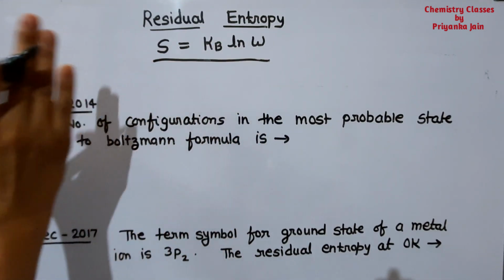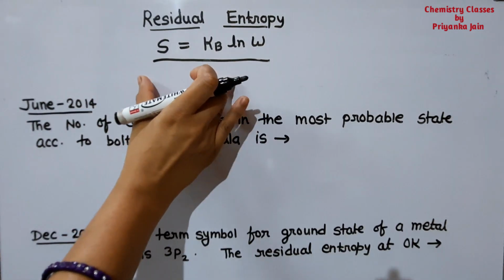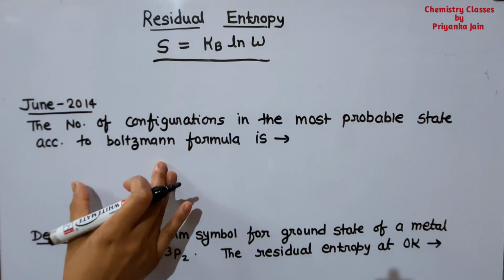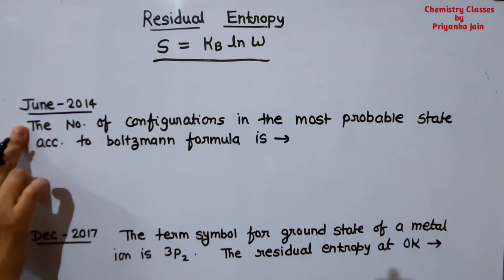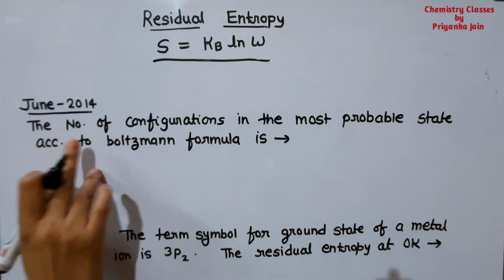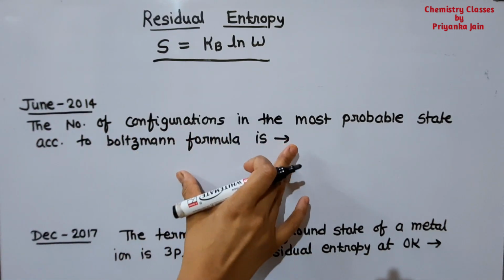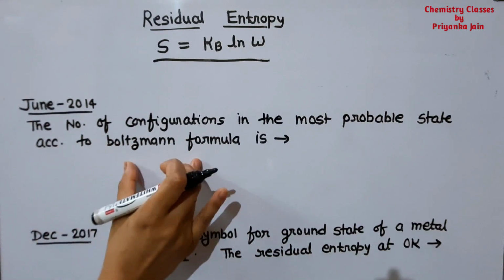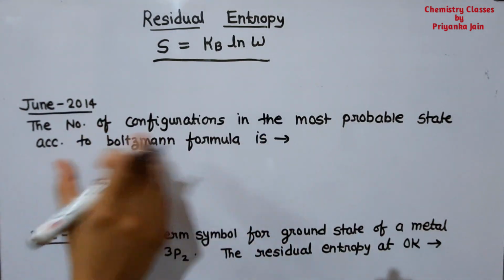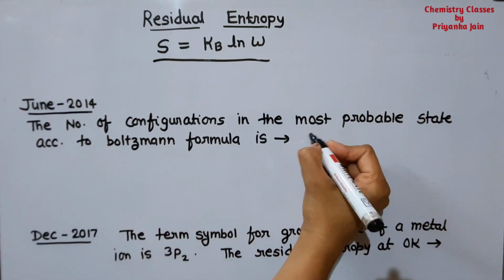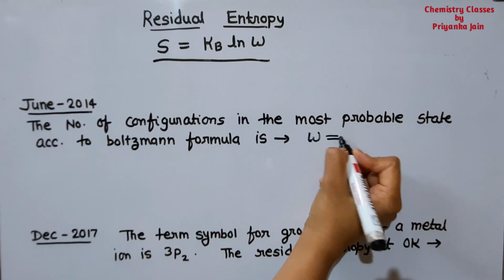Now see here which type of questions are asked about this formula. Very short type of questions are asked. See here, this question from June 2014's question paper. The number of configurations in the most probable state according to Boltzmann formula is. So what do we have to find out here? W. That is asked of us.